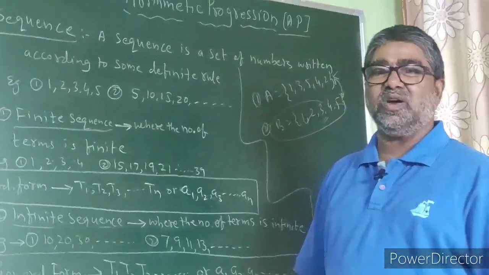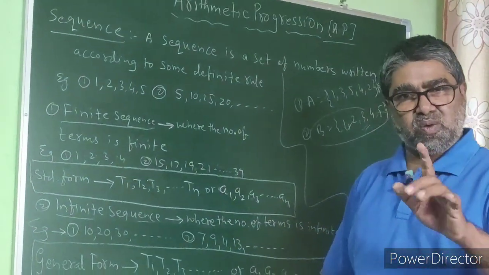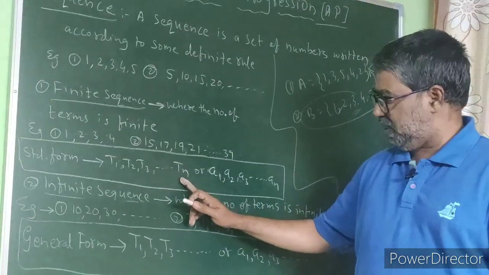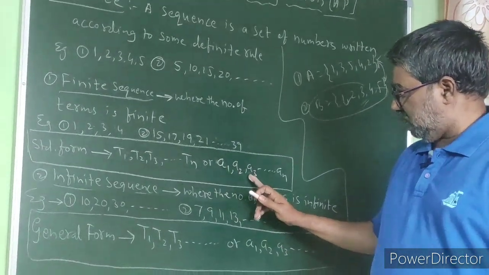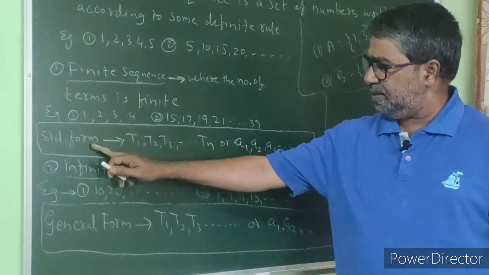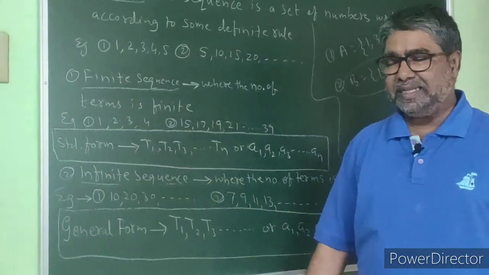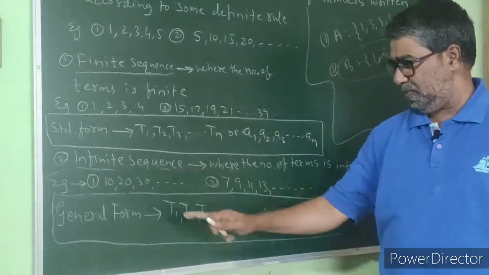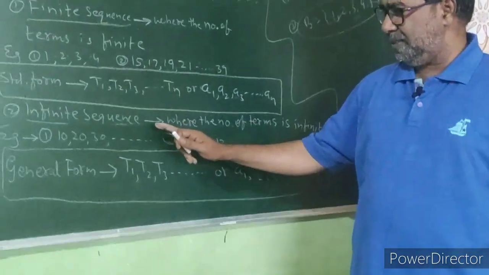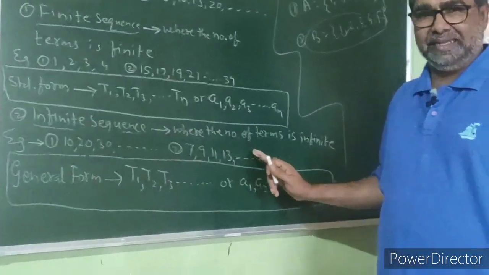Now what is the standard or general form of a finite sequence? The general or standard form of a finite sequence is T1, T2, T3, and so on, Tn, or A1, A2, A3, and so on, An. So this is the standard form of a finite sequence. Now coming to the second type of sequence, that is the infinite sequence. So what is an infinite sequence?